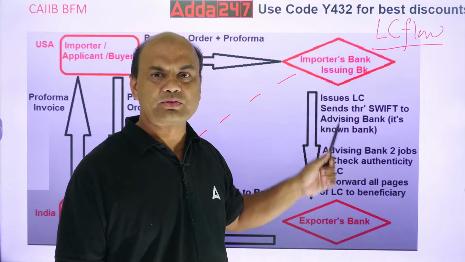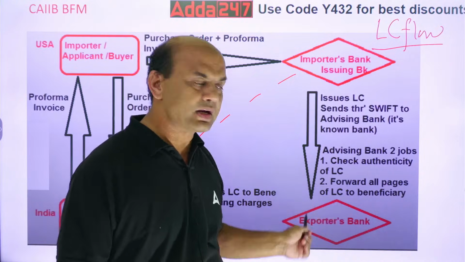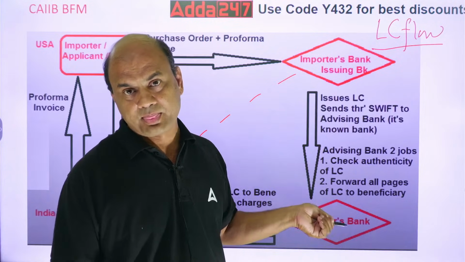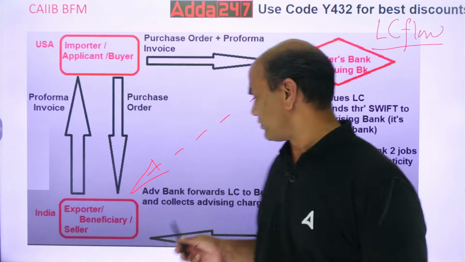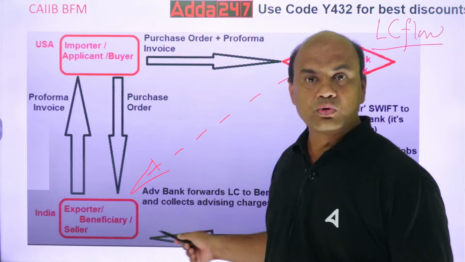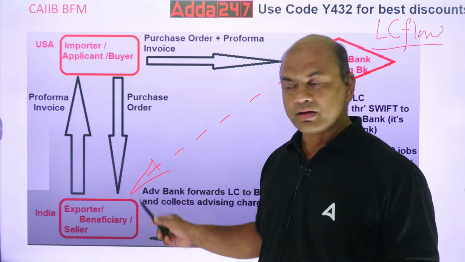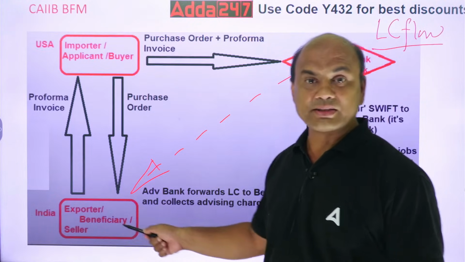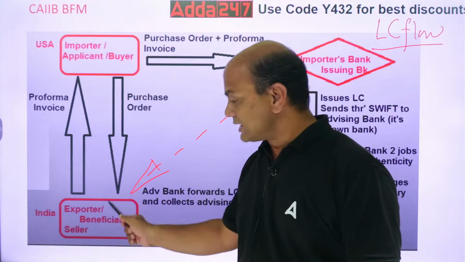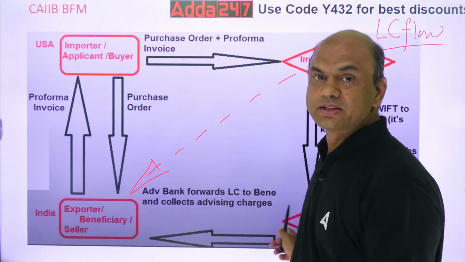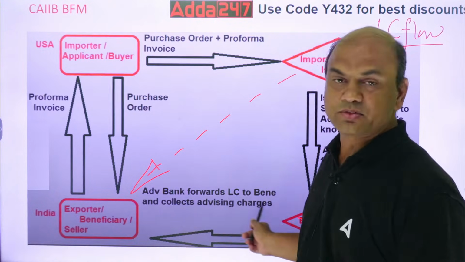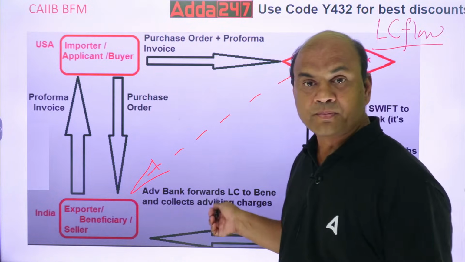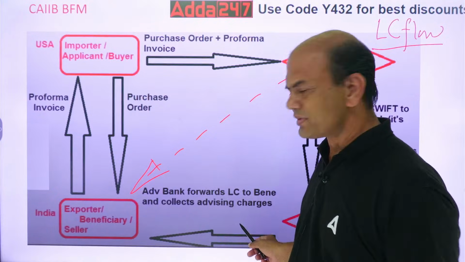So it will be received through SWIFT, let's say SWIFT right now. This advising bank will take a printout of this, and this printout will be sent via courier to this guy, means the seller. And this seller will pay the advising bank charges. Pay attention, advising bank charges means courier charges simply.